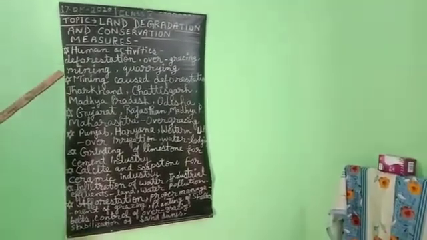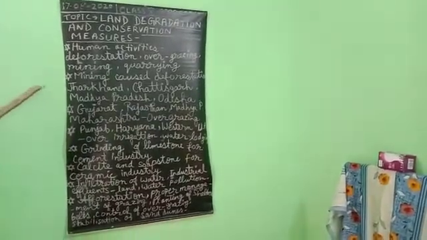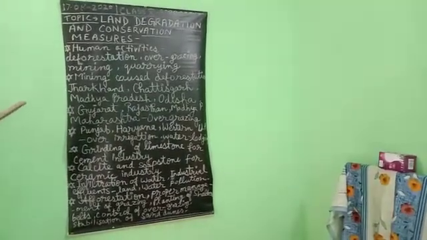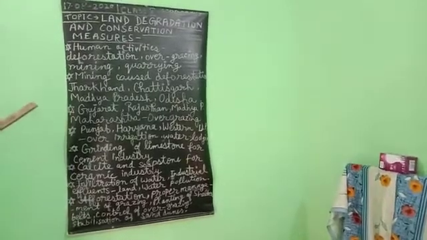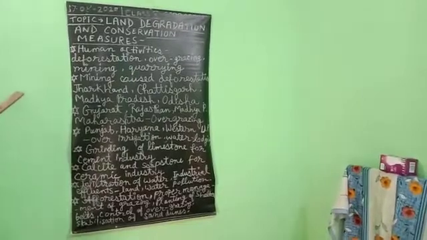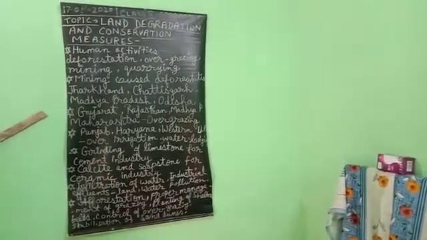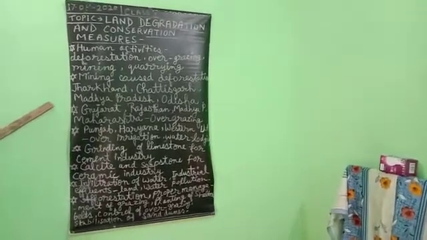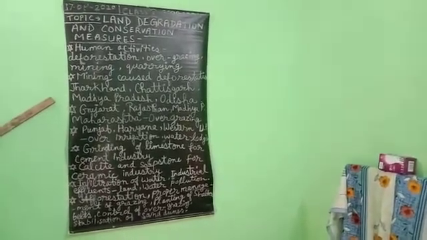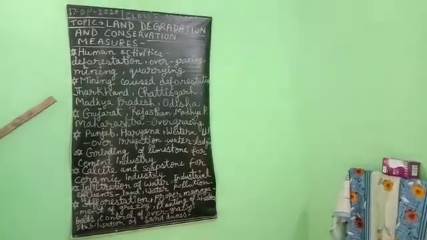95% of our basic needs for food, shelter, and clothing are obtained from land. As we are aware, we depend totally, directly and indirectly, on land for our food, shelter, housing, clothing, and so many activities. Human activities have not only brought about degradation of land, but have also aggravated the pace of natural forces that cause damage to land.